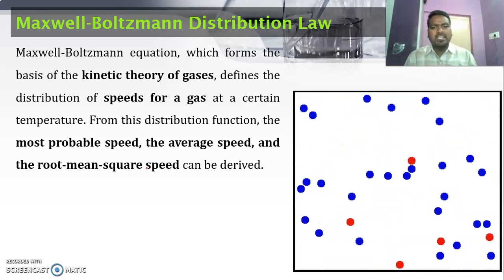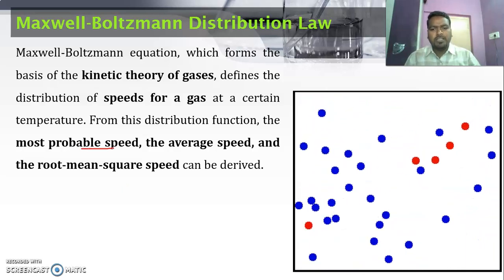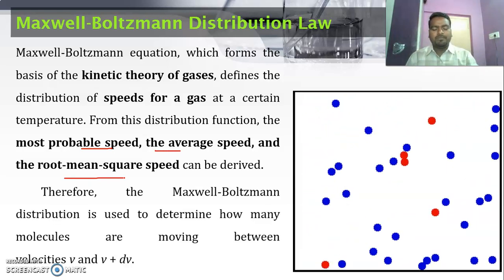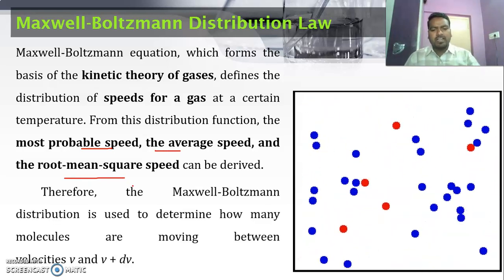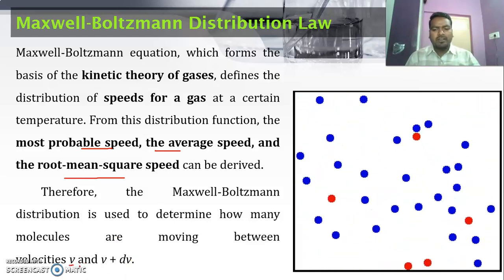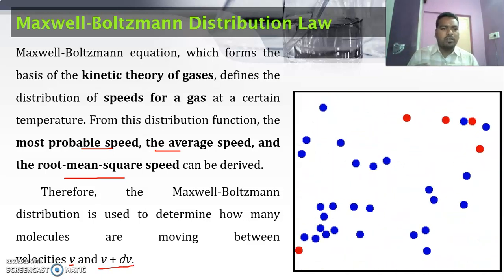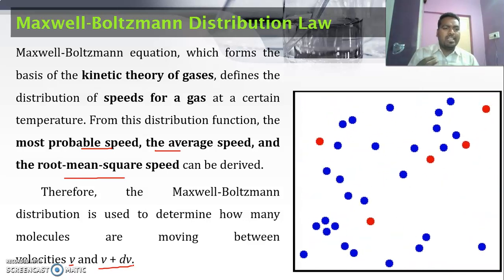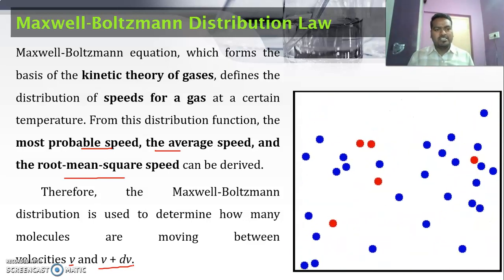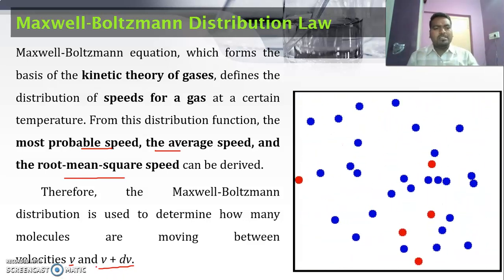And from this theory we can understand the distribution function, the most probable speed, the average speed, and root mean square velocity of a gaseous molecule. And we can also understand the movement of gaseous molecules with the velocity v and v plus dv. V plus dv means suppose the gaseous molecule is moving. When it collides with another gaseous particle or with the walls of the container, the velocity changes. The increase in velocity is called v plus dv.